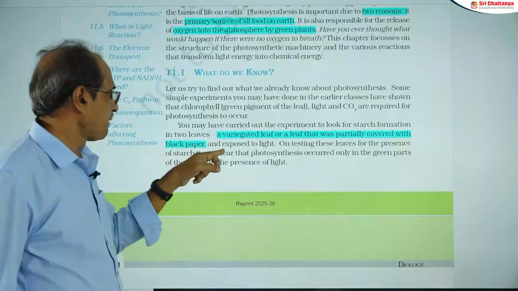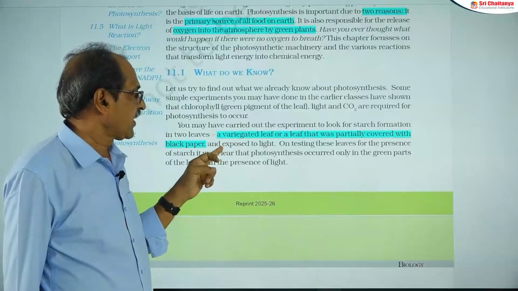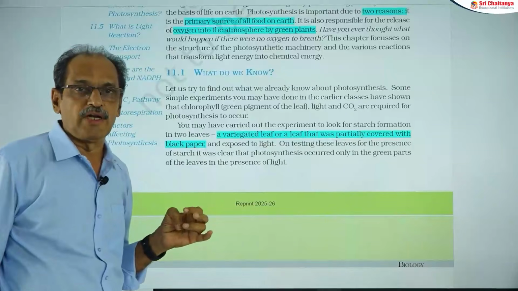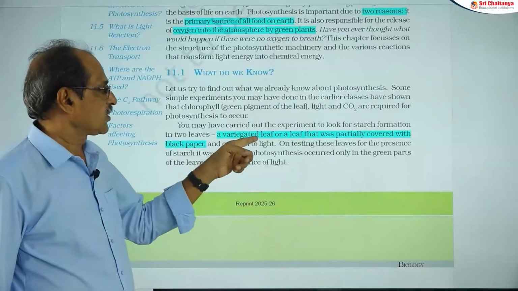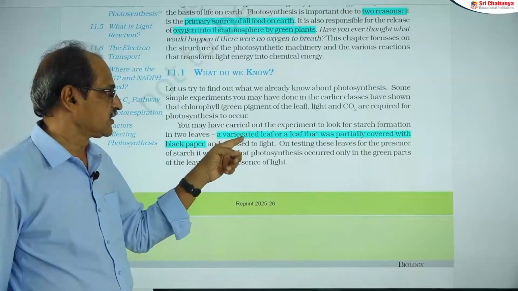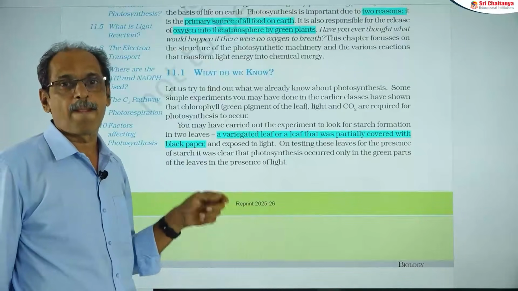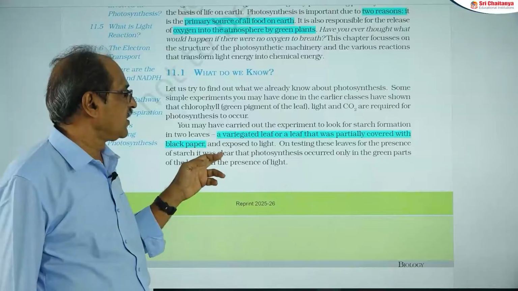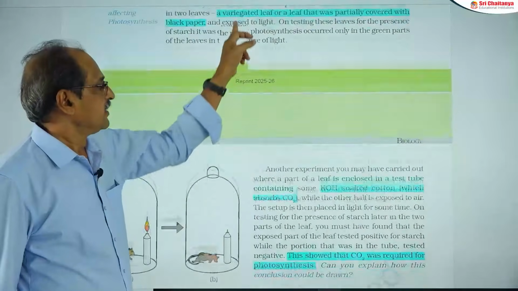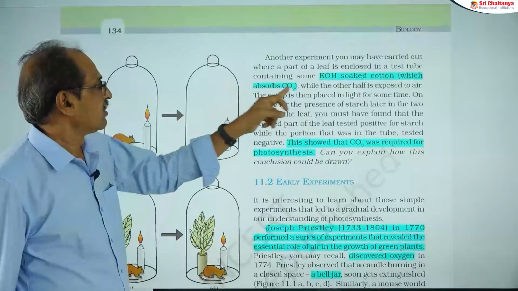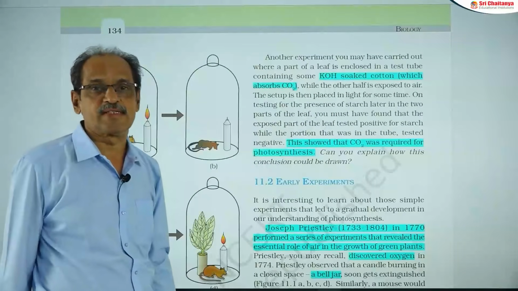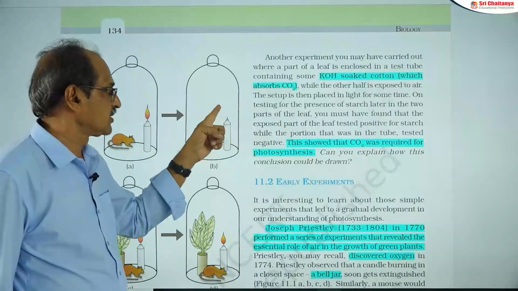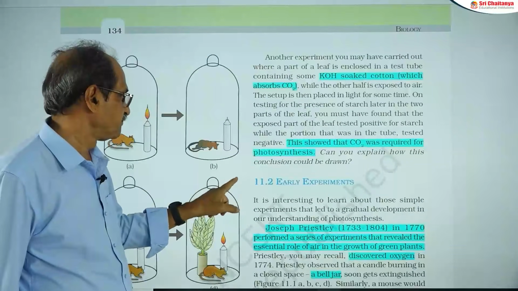So these are the next demonstrations. The variegated leaf experiment demonstrates that chlorophyll is essential for photosynthesis. The light screen experiment shows that light is essential for photosynthesis, and the moll's half-leaf experiment shows that CO2 is essential for photosynthesis. So these are the three demonstrations that I made.